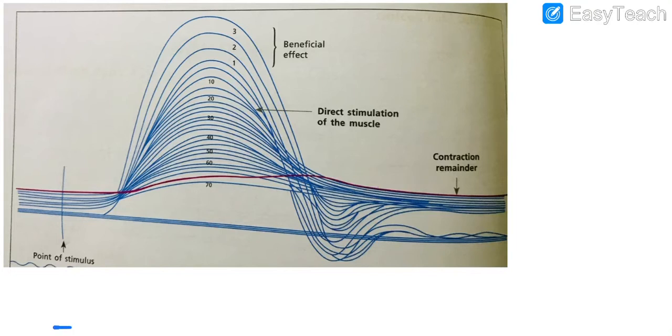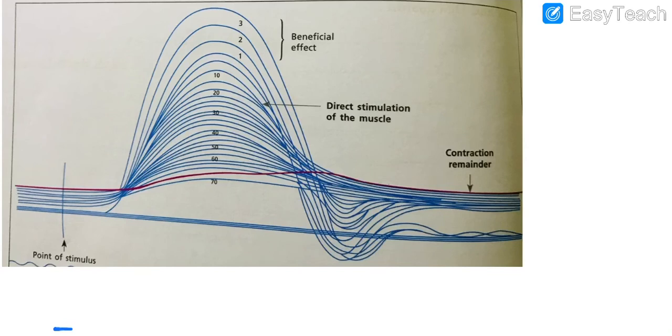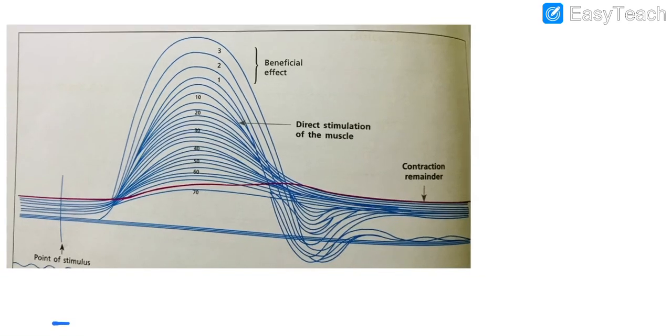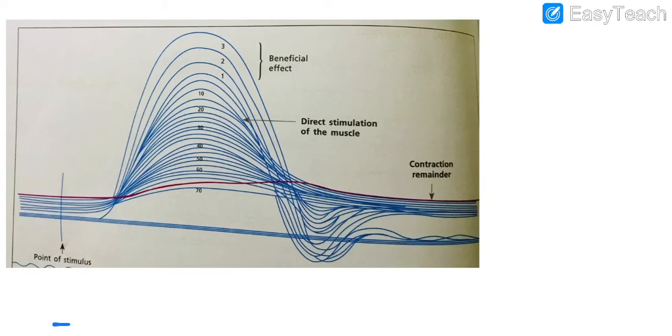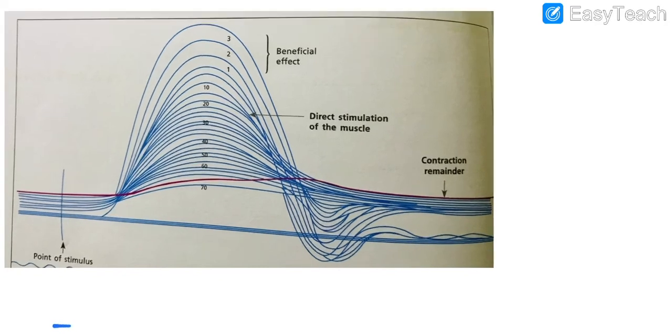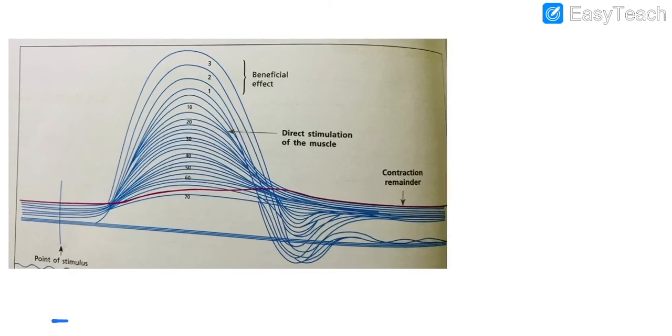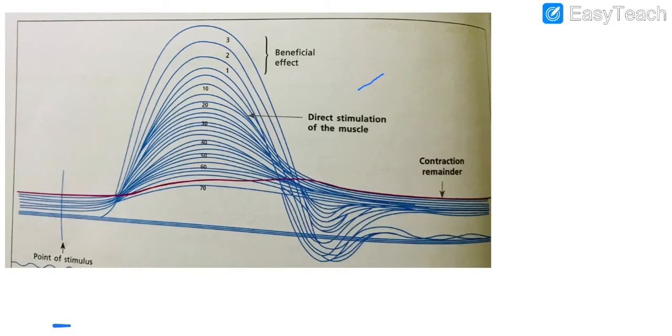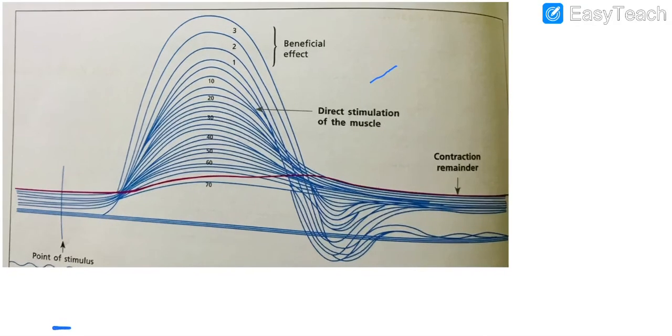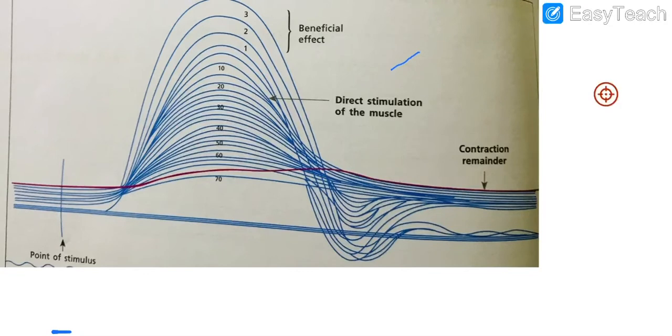Now if you look at this diagram, this is the baseline, and this is the point of application of the stimulus.